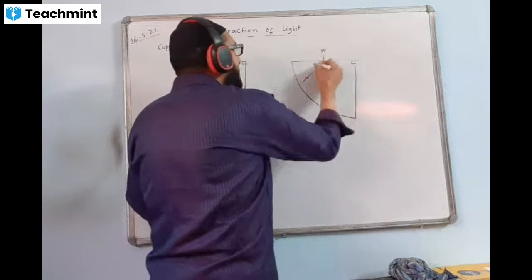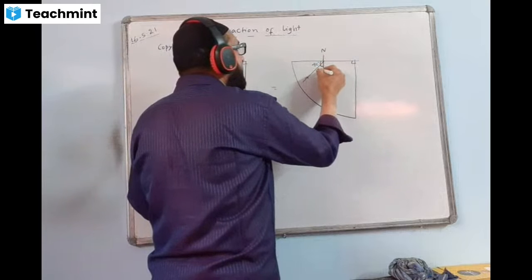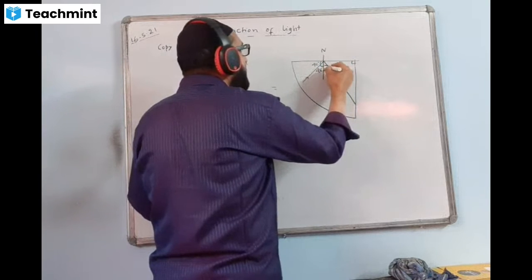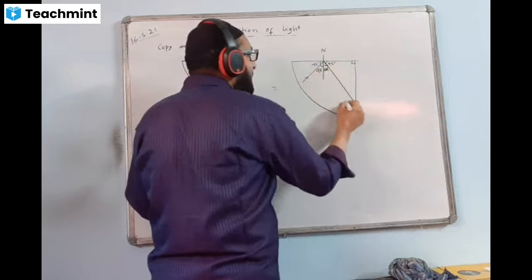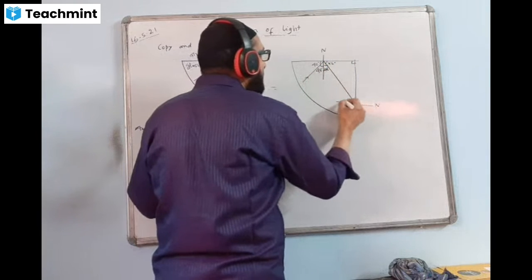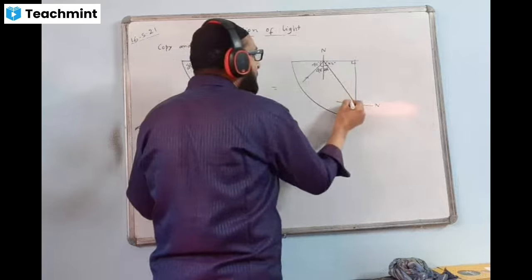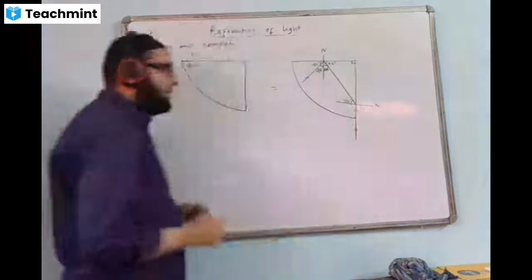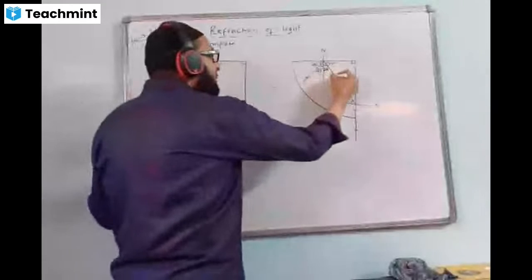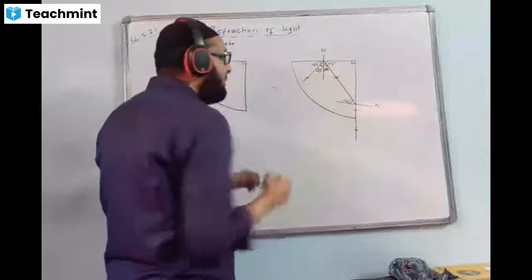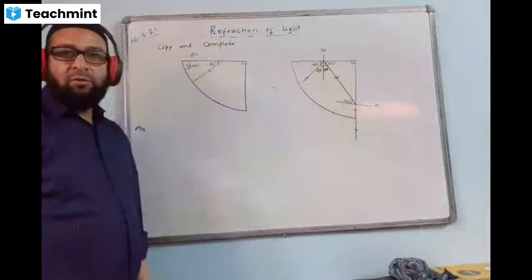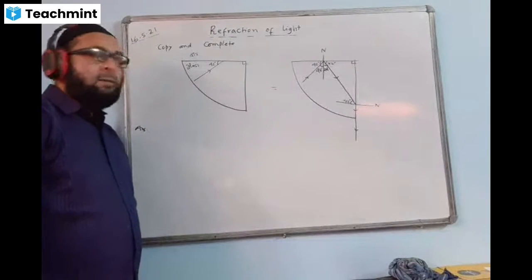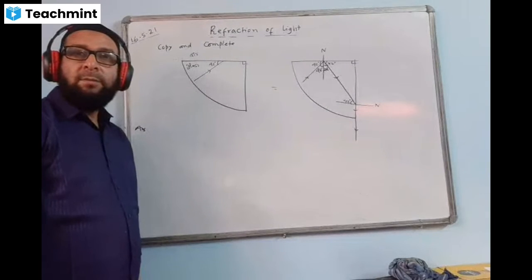So you're doing like this. This is normal. This should be 48 degree. So TIR will take place. Here this angle will be the same 48 degree. This is also 42 degree. Here again I draw normal. This angle will be 42. So it is equal. So the ray will be touching the surface and going. Yeah, like this. Mark the arrows everywhere. Arrow marking is important. Everywhere you must mark the arrow. No arrow, no marks. Remember. Understood?